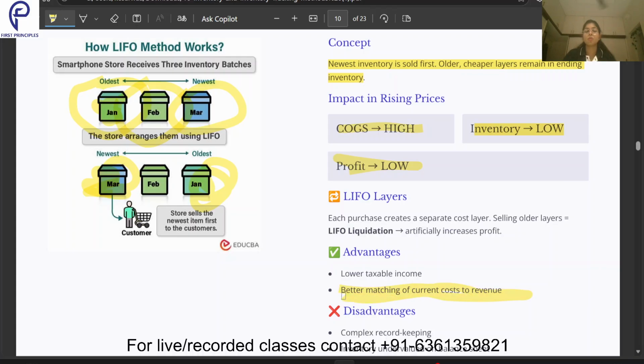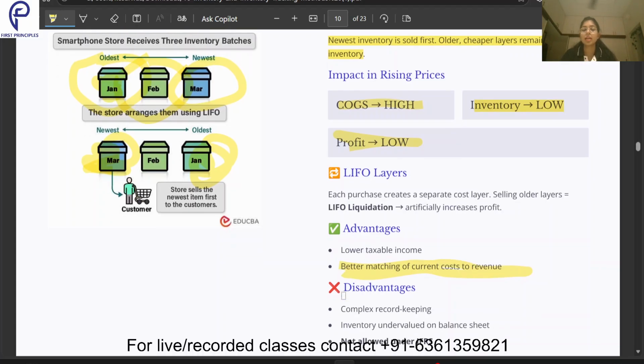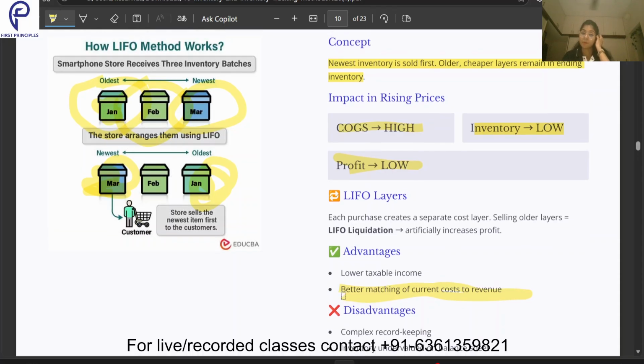Why? Like in the FIFO you saw, we are selling goods in the month of March, but we are selling the goods which I bought in January, which is cheaper. So the cost and revenue are not of the same period. But in the LIFO, what I have bought in March, then and there only I am selling it off. So that is one advantage. Then the disadvantage is that it has some complex record keeping.